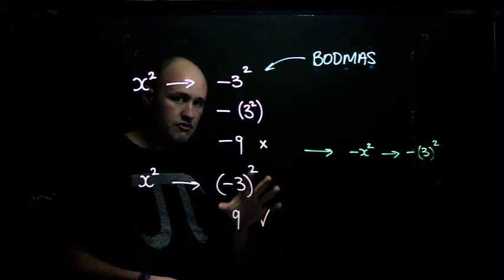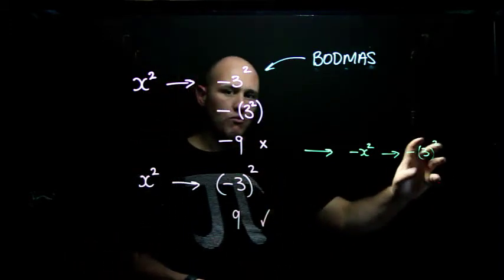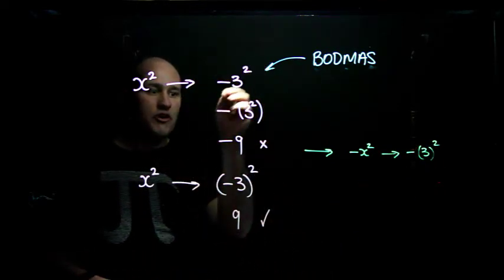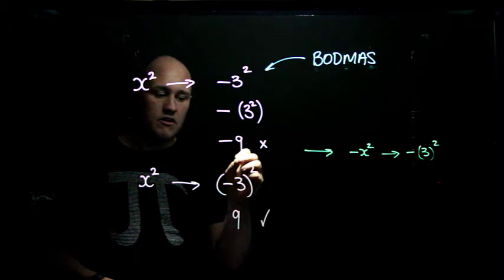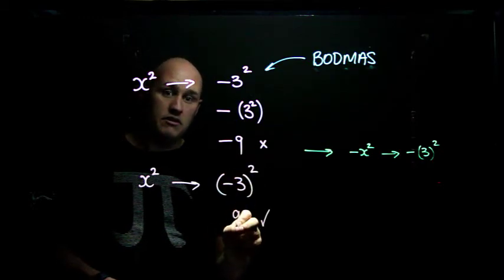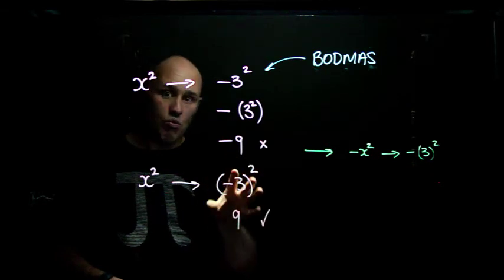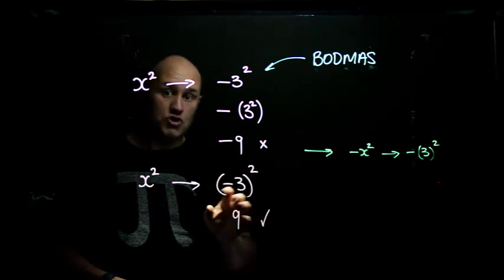A little bit later in this series I'm going to have a video on substitution and talk about why these brackets are really important. But for now, just know that if you are squaring a negative number, you should get a positive answer. And if you're doing it in your calculator, you're going to have to tell your calculator what to do. Otherwise, it will do it wrong.